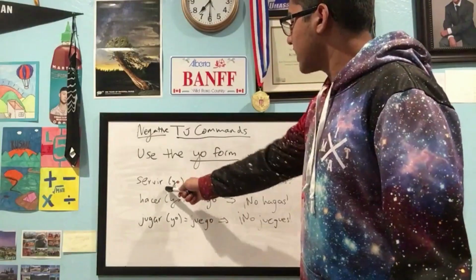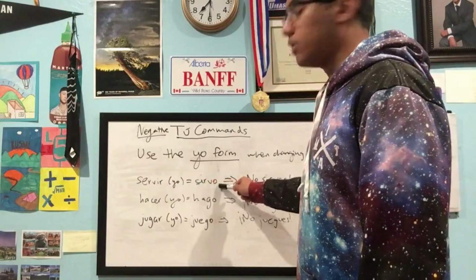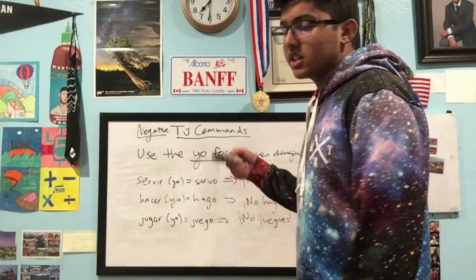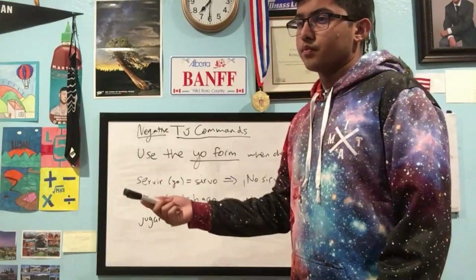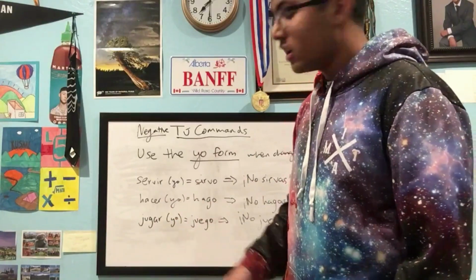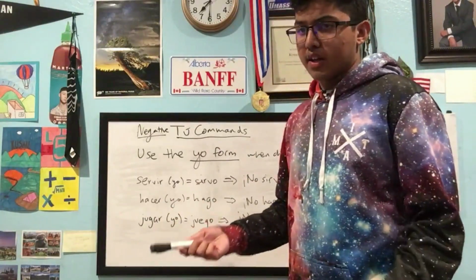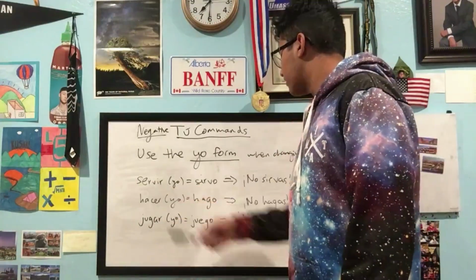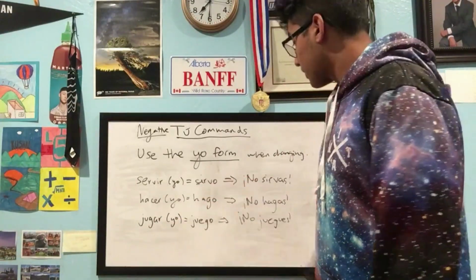We're going to take the yo form ending and change it into an A or an E, depending on whether it's an AR, ER, or IR verb.